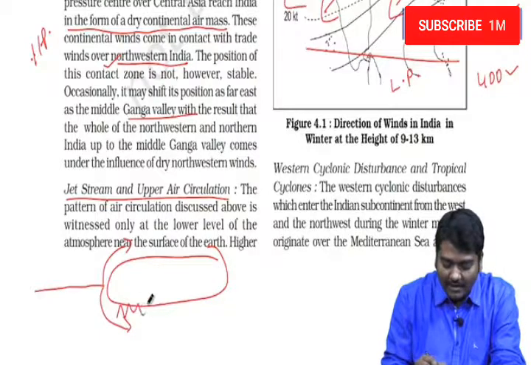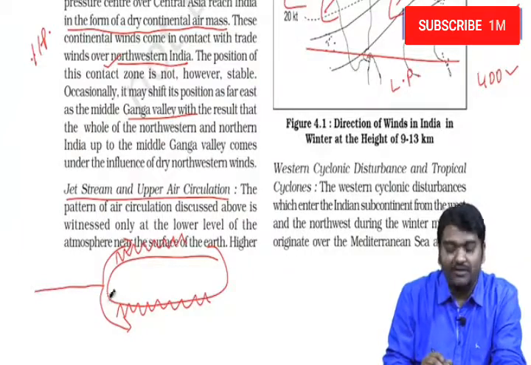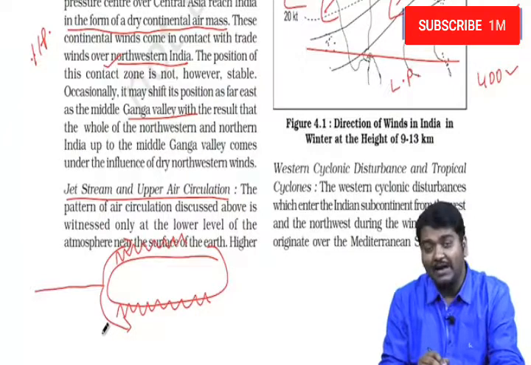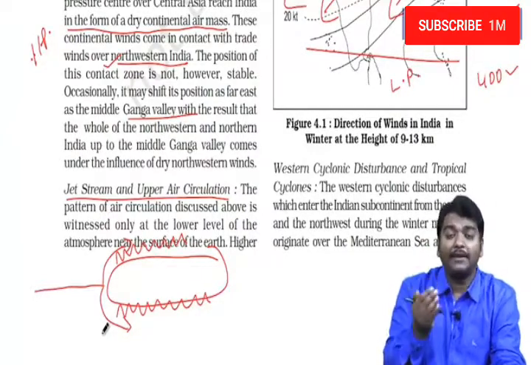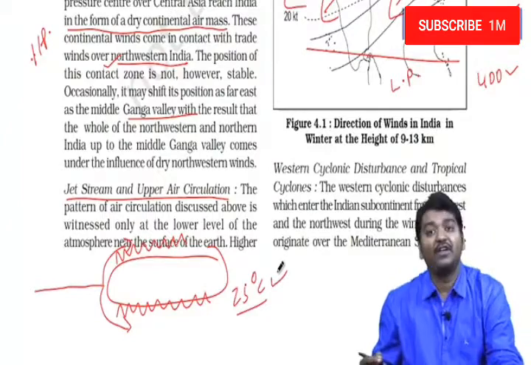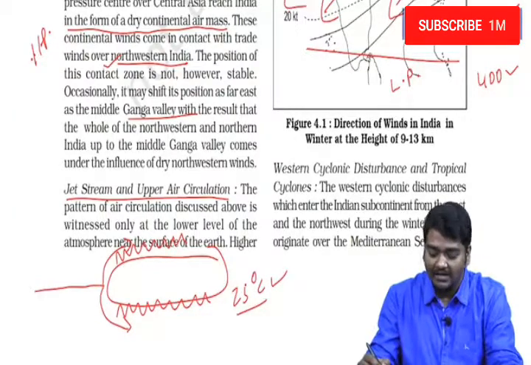And here you have Himalayas, here you have Kunlun Shan mountains. So one will move beyond Kunlun Shan, another one will move below Himalayas. When it is moving below Himalayas, it will be blowing over northern plains of India, and sometimes it is believed that it comes down closer to 25 degrees. So it is very, very important for us to understand these disturbances as well.